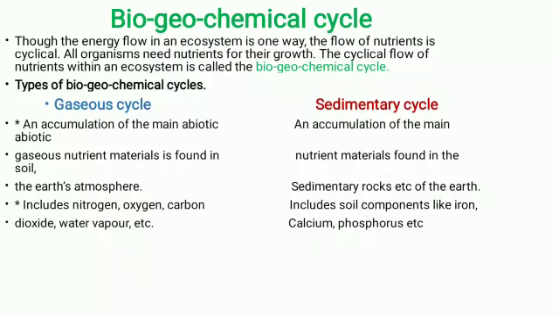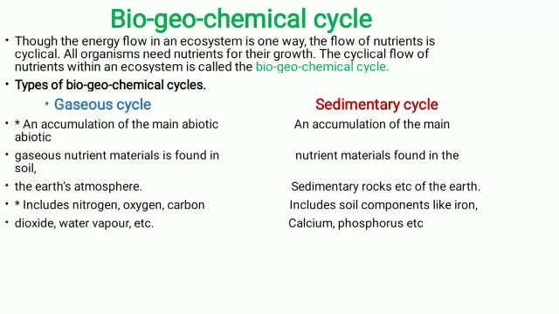All organisms need nutrients for their growth. The cyclical flow of nutrients within an ecosystem is called the biogeochemical cycle. So this cyclical flow is nothing but the obtaining of nutrients for growth by living organisms, and it is called the biogeochemical cycle. There are two types of biogeochemical cycles. The first one we will study is the gaseous cycle.